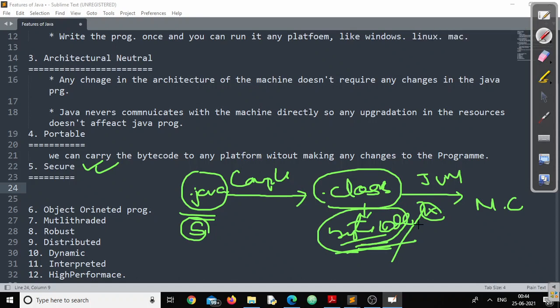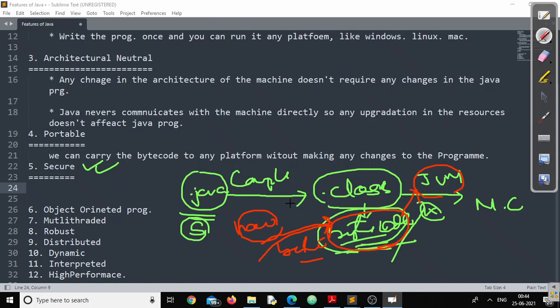Now you can ask me, sir, JVM can only understand bytecode. Okay, accept it. Now, don't you think there is a chance that a hacker can directly inject his code as bytecode? Whether that is possible or not? Yes, rightly said, this is possible. A hacker can directly inject his own code into the bytecode and that code will be directly recognized by the JVM, right? Now, if this happens, where is the security? This is the biggest question. It's a $1 million question, right?